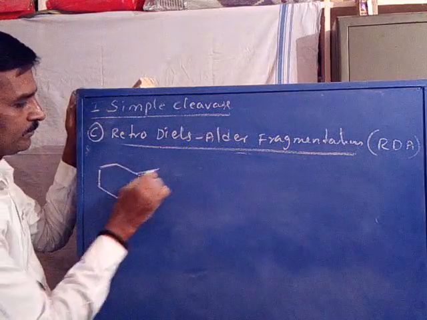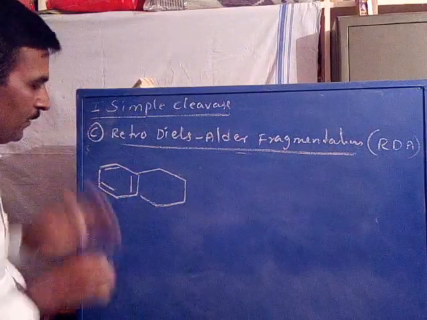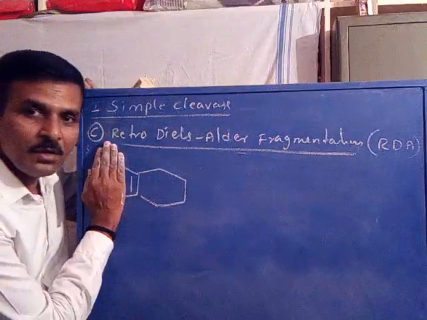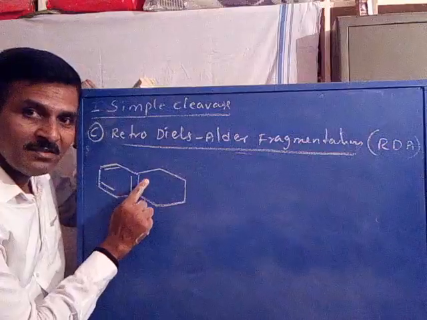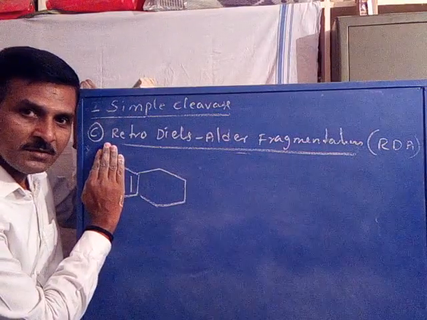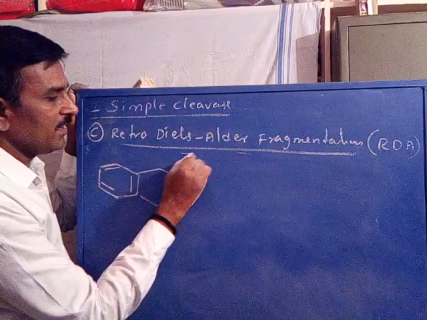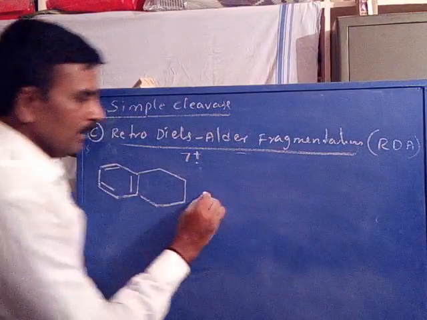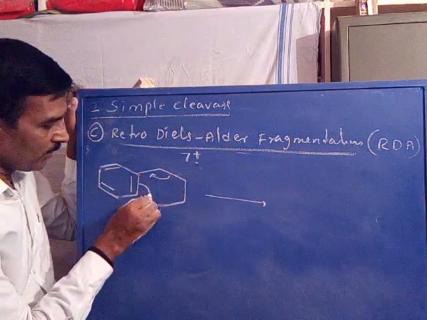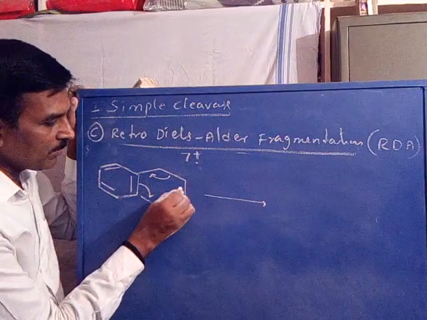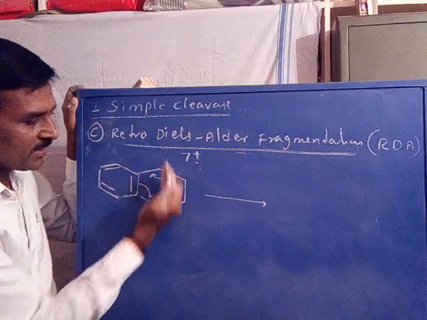Tetrahydronaphthalene. Now when we close this, it looks like a cyclohexene. You consider this double bond in this ring. When we close these four carbons, it looks like a cyclohexene. So this is the ion radical, that is, the molecular ion. Now cleavage of the two bonds: this is one sigma bond cleaved, this bond is polarized toward this side, and this is the second sigma bond cleaved. This part is obtained as a neutral.